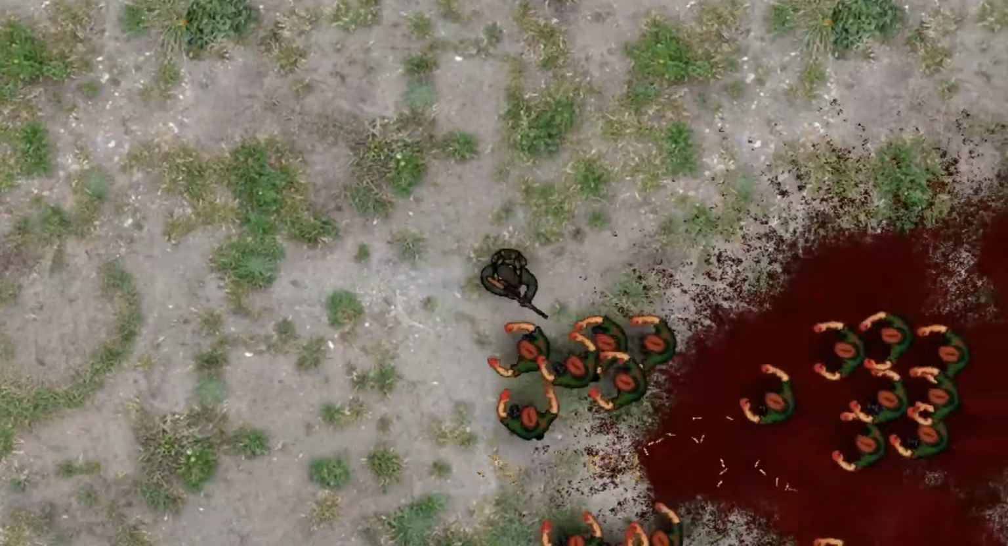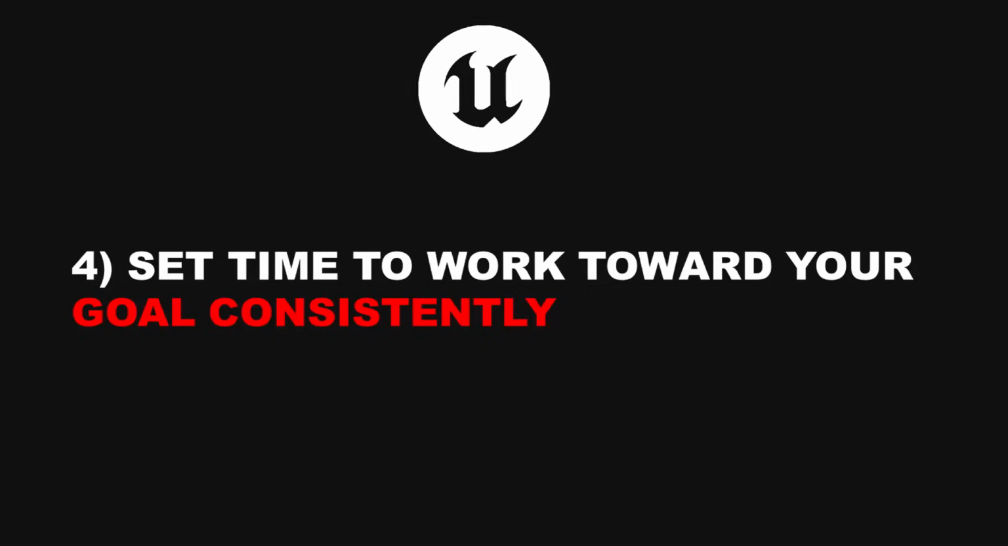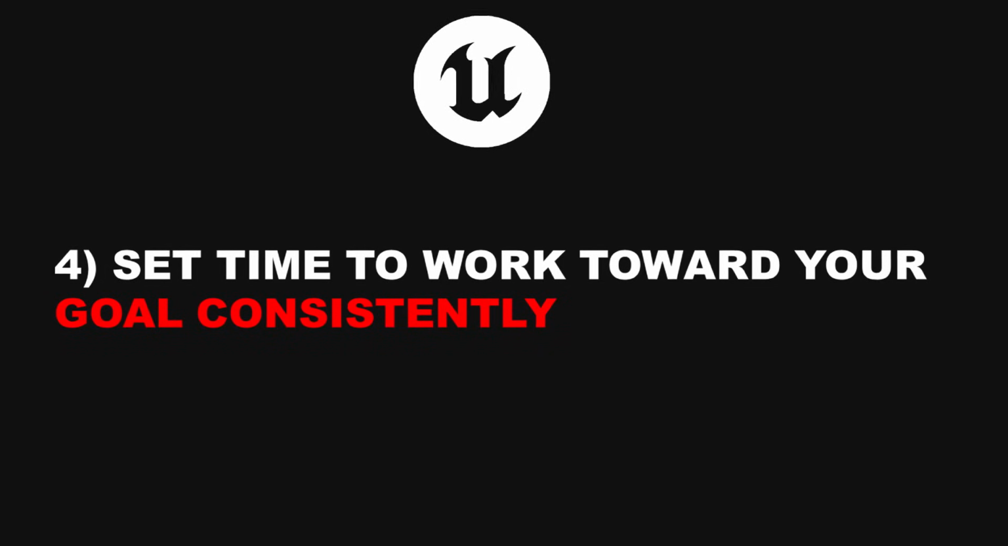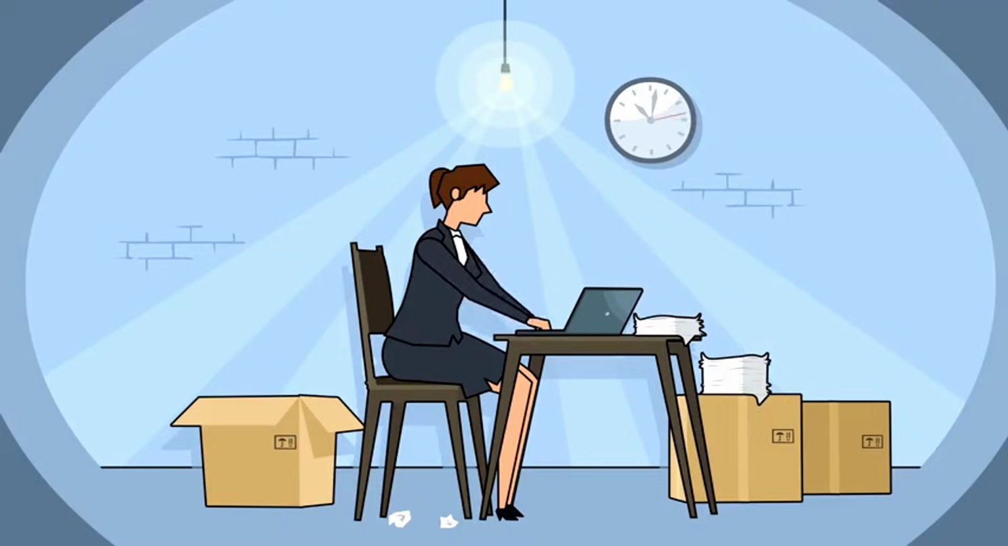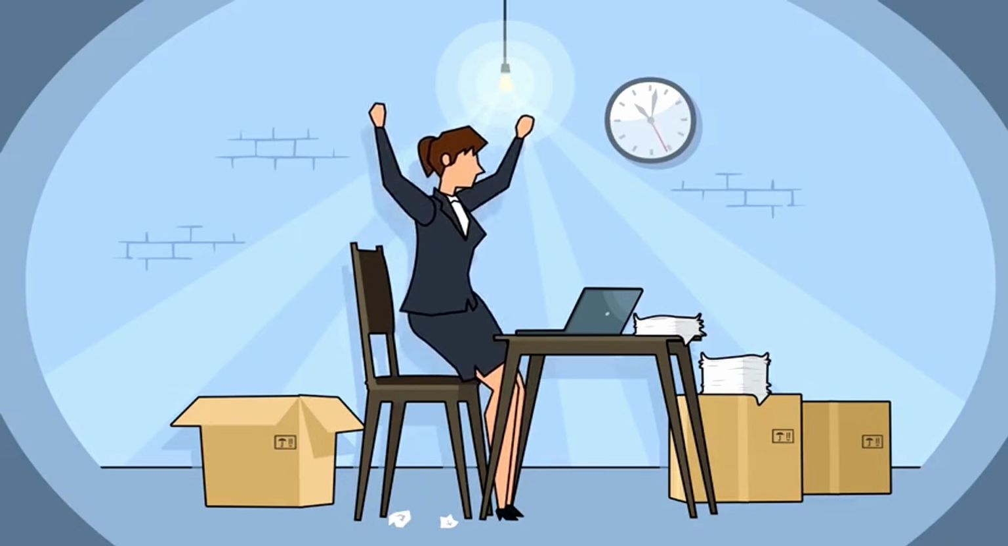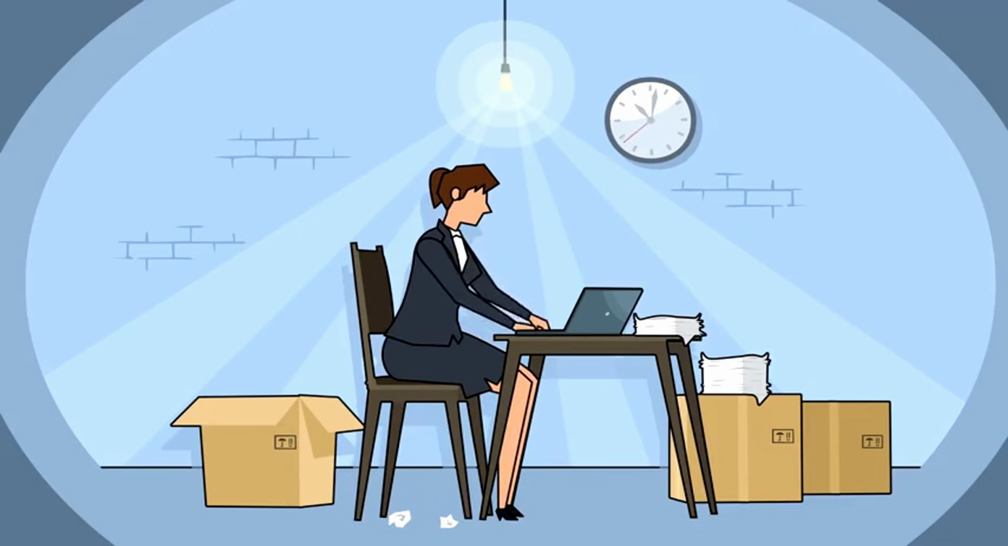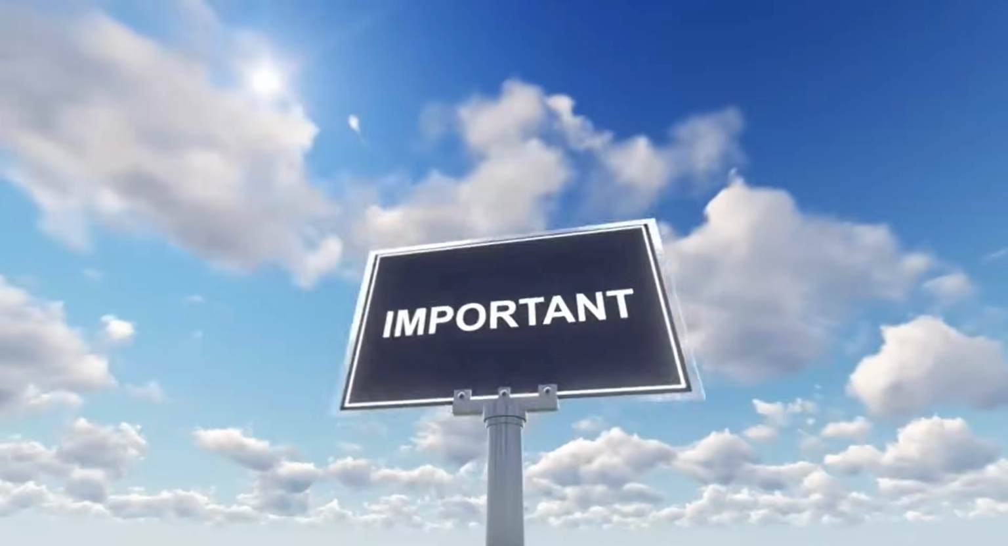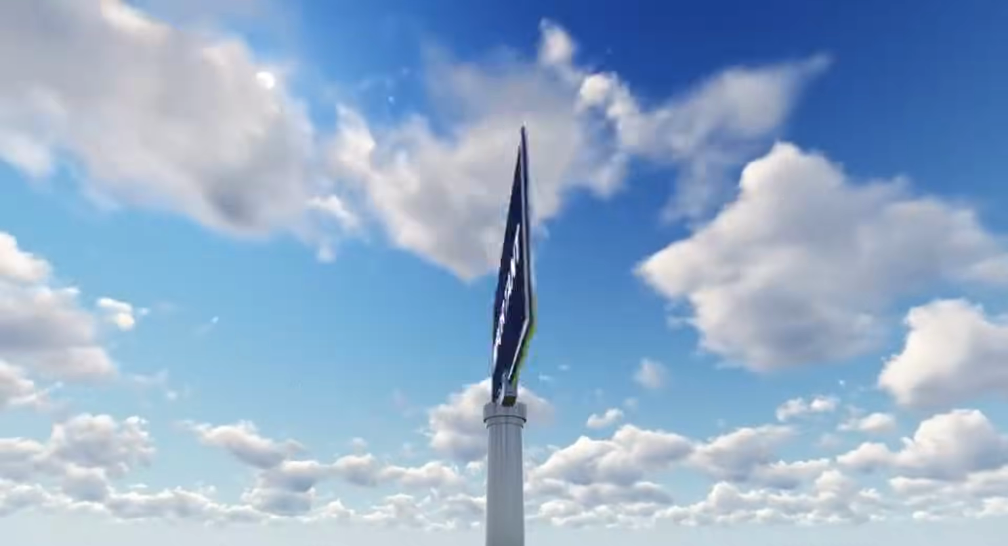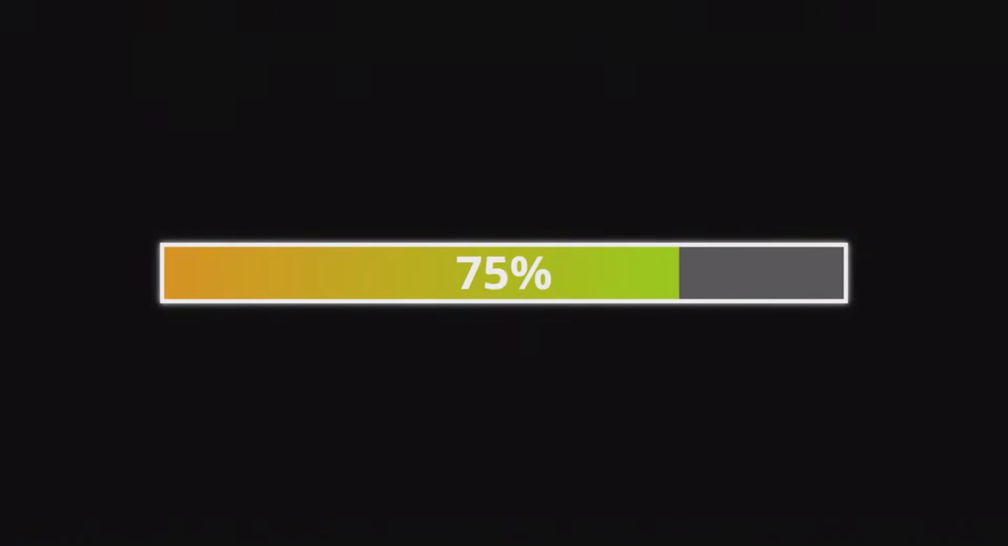We are now ready for step 4. Set time to work towards your goal every day. Creating a game is a process, and like any big project, consistency is key. It's easy to get distracted or put off work, but setting aside dedicated time each day to work towards your goal will make a significant difference in your progress. Don't worry if you only have a small amount of time each day. Whether it's 30 minutes or just a couple of hours, what's important is you're making steady and consistent progress.